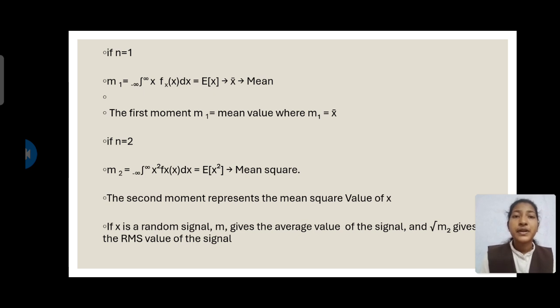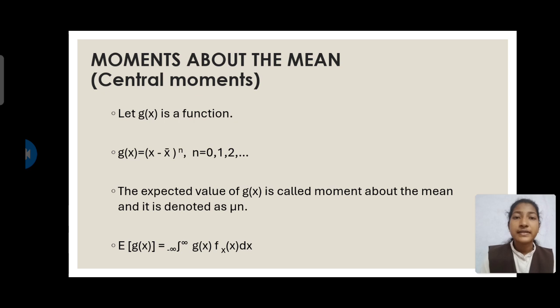And if we substitute n is equal to 2 in the continuous equation, m_2 is equal to integral minus infinity to infinity x square into fX of x dx, which gives us the mean square. Therefore, the second moment represents the mean square value of x. If we consider x to be a random signal, m_1 gives us the average value of the signal and root m_2 gives the RMS value of the signal. And the second one is moment about the mean and it is also